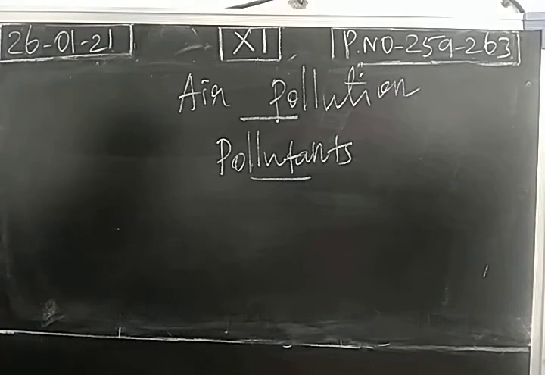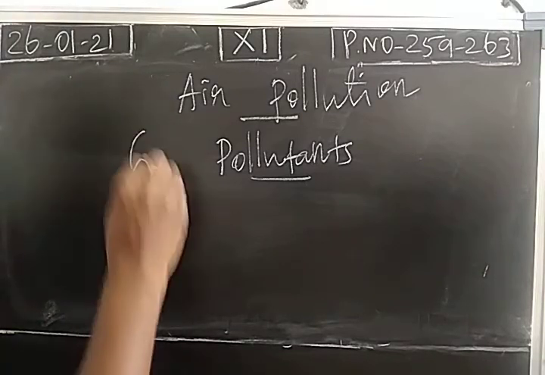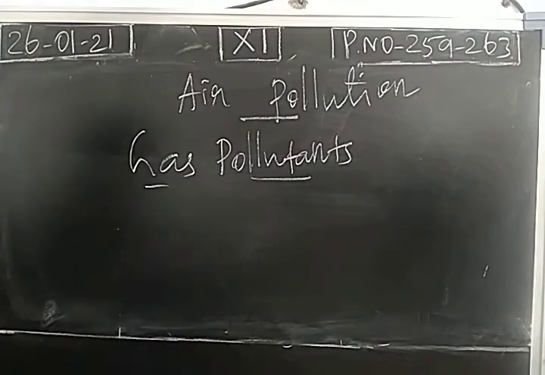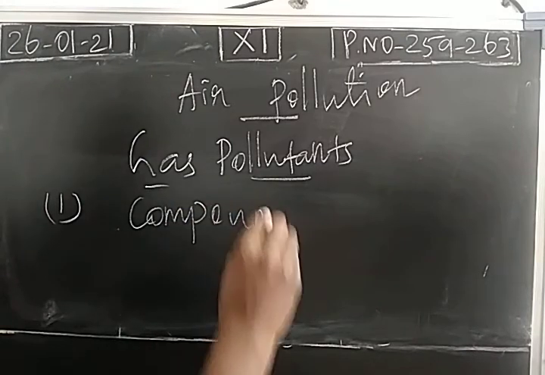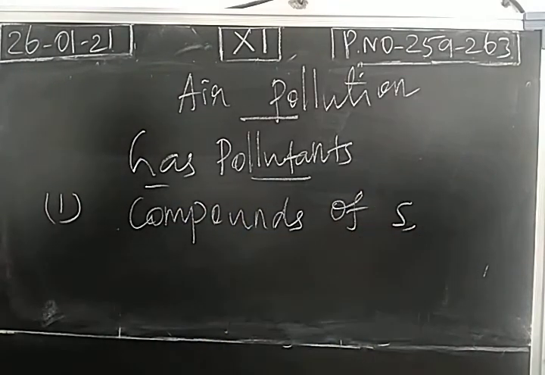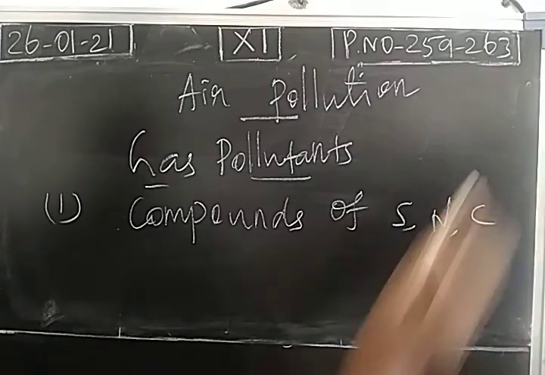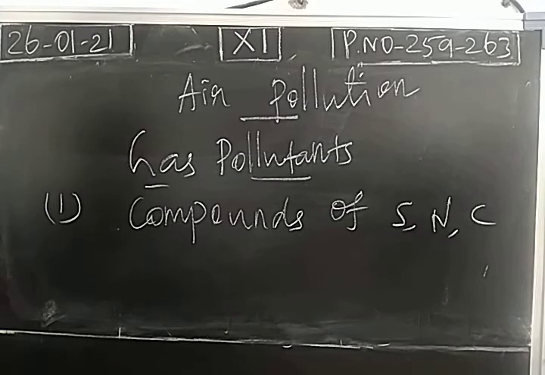So we have two type of air pollutants. One is gas pollutants. Next one is particulate pollutants. Okay, in today's class we complete gas pollutants. Different gas pollutants are available, like compounds of sulfur, compounds of nitrogen, and compounds of carbon, especially oxide compounds. Oxides of sulfur, nitrogen, and carbon. They are the gaseous pollutants. They are making air pollution in both the troposphere as well as stratosphere.